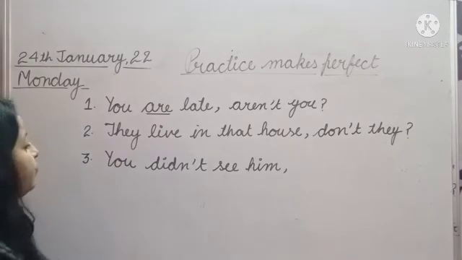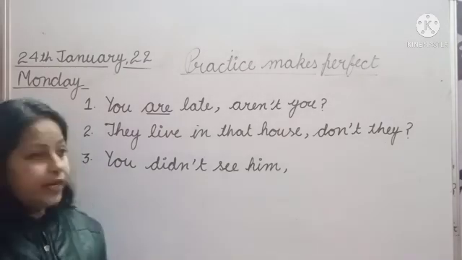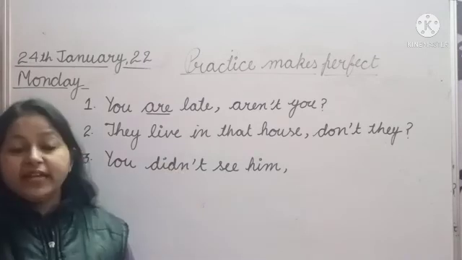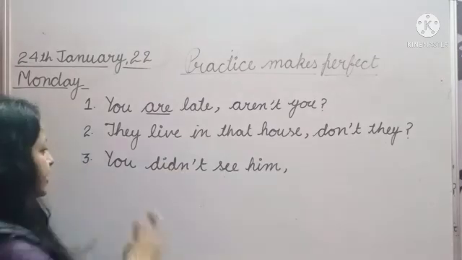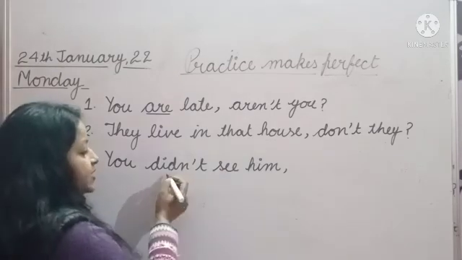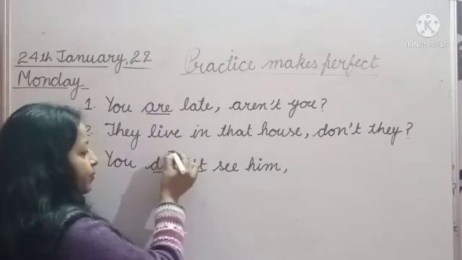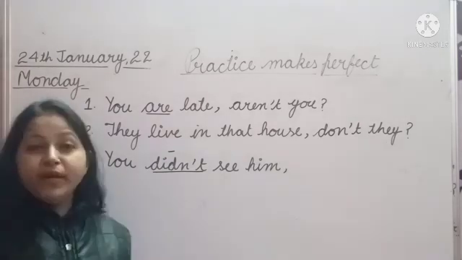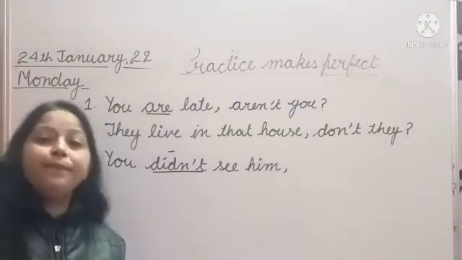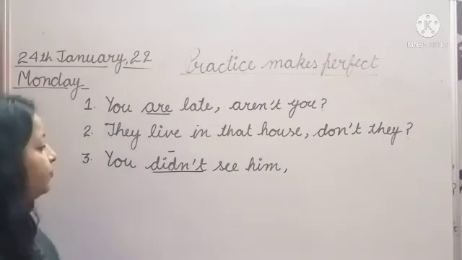So in simple past we use did. Okay. And yes, this statement is in negative form. You didn't see him. This statement is in negative form, so we will make the question tag in positive form.